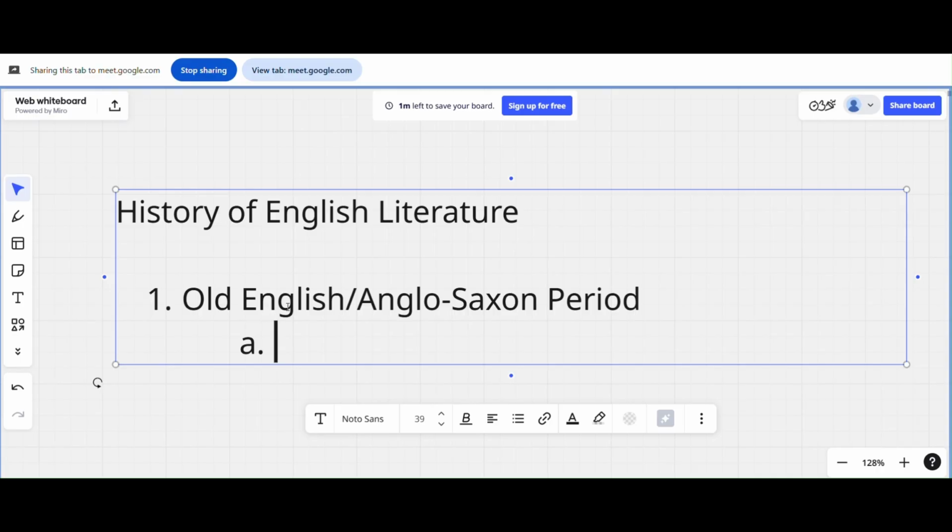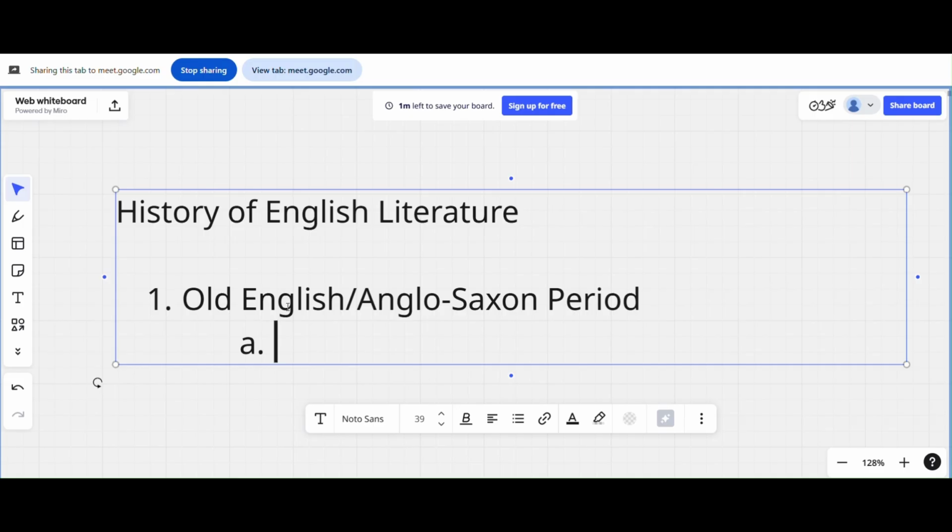Does anyone know about history? See, English literature is so interesting because you are doing history, anthropology, philosophy, and linguistics at the same time, okay. It's so vast and so interesting. So whenever we're doing the history of English literature, we have to talk about the history of English people as a whole, okay.